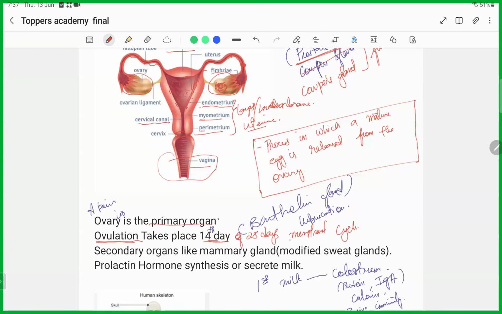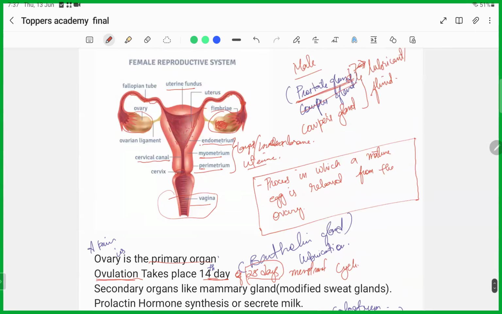The menstrual cycle takes 28 days. On the 14th day, the matured egg formed in the ovary is released from the ovary to the fallopian tube. So any sperm or male gamete coming on this 14th day, or on these days of ovulation, will fertilize it, and that will lead to pregnancy. This is the ovulation date. It occurs on the 14th day of the 28-day menstrual cycle, and it is the process by which a mature egg is released from the ovary to be fertilized.